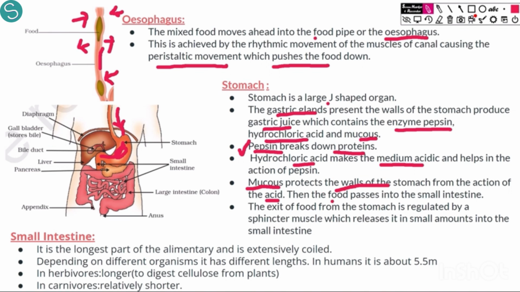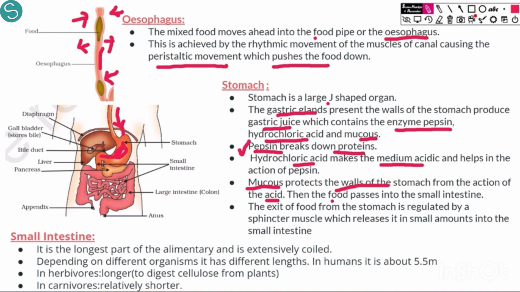Then this food, in which two things have happened: firstly, starch has started to be digested by salivary amylase, and proteins are also digesting with the help of pepsin. So two components have started to digest.